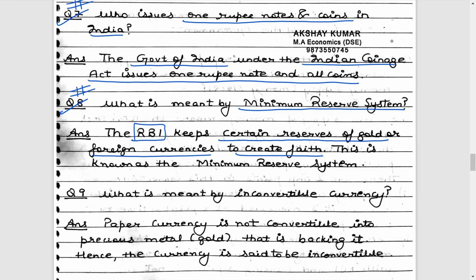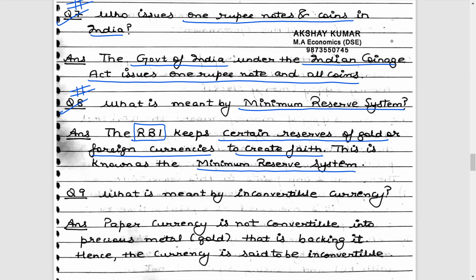That means whatever rupees are printed by the Central Bank of India are backed by equivalent amount of gold or foreign currencies. This is known as the minimum reserve system. It simply means whatever rupees are printed by the Reserve Bank of India, these rupees are backed by equivalent amount of gold or foreign currencies kept in the RBI vault.